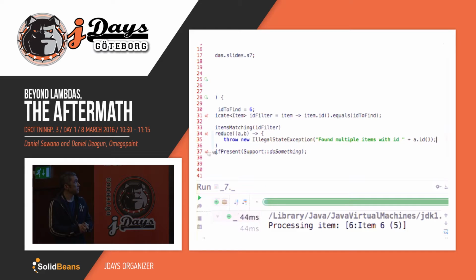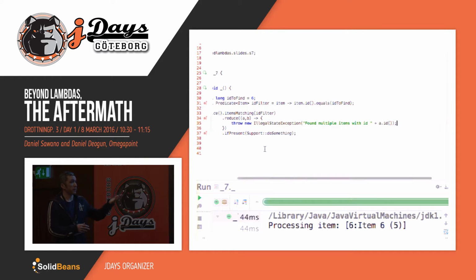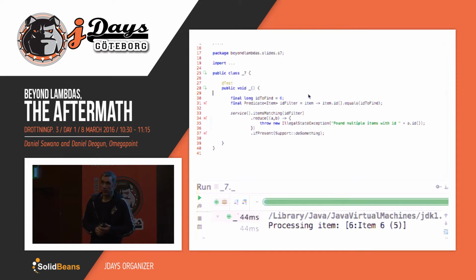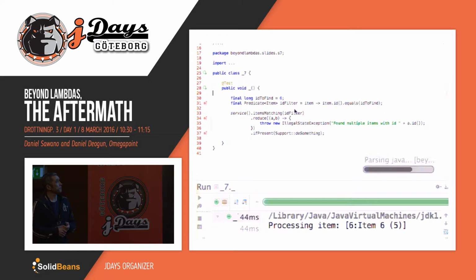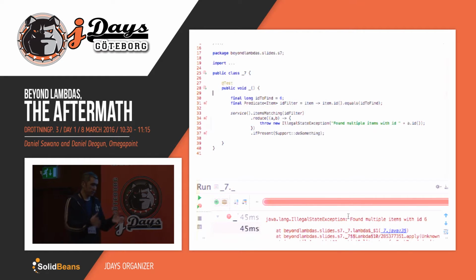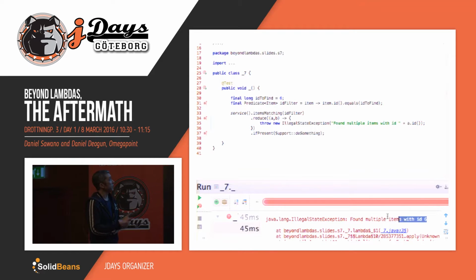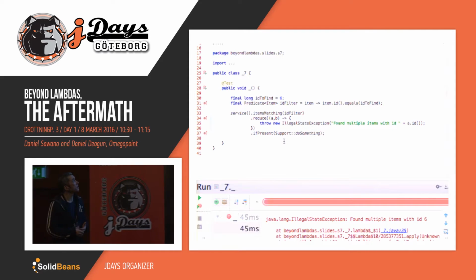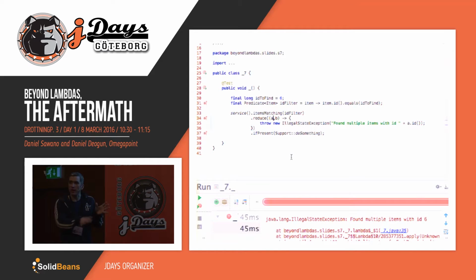So now we should be protected, or we should find these types of bugs when we actually get more than one item back. Let's run it and see if it works. Oh, wow. Yes. So now we protected ourselves by enforcing this invariant. We get a contract on that. And of course, this messes up the nice readability that we had in our stream statements.